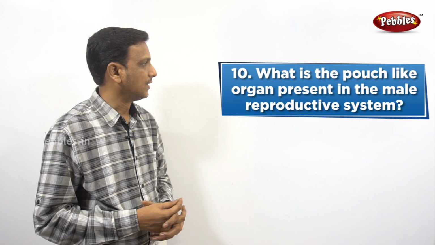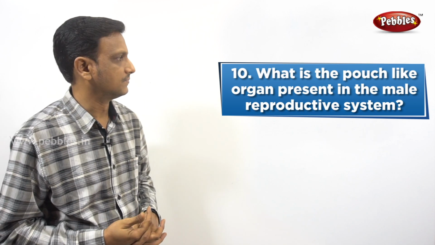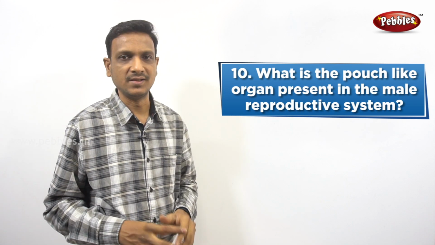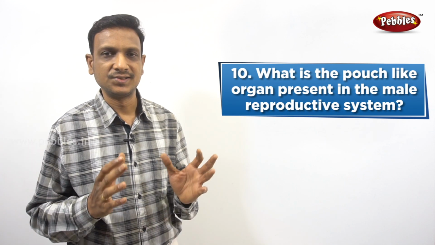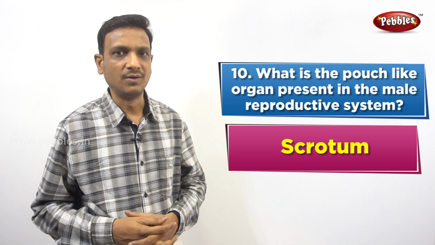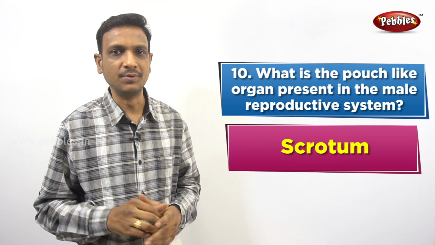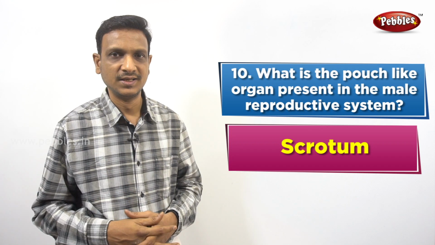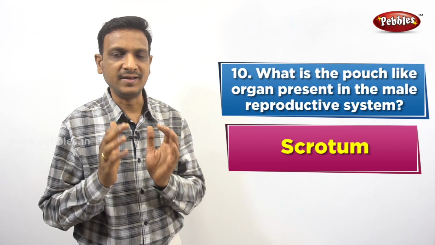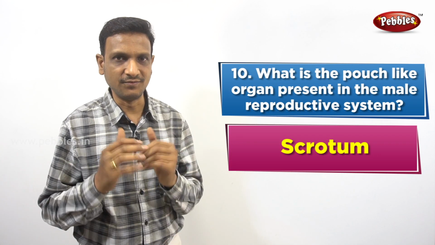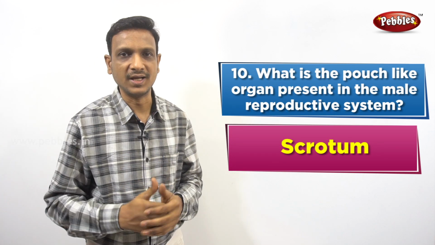Let's see the next question. What is the pouch-like organ present in the human male reproductive system? It is called the scrotum. It is a pouch-like organ in which testes are located. The main function of the testis is to produce the sperm cells, that is spermatogenesis. The process of spermatogenesis needs certain special conditions. That is the reason why the testes are not present inside the body cavity. They are present outside the body cavity in the scrotum.